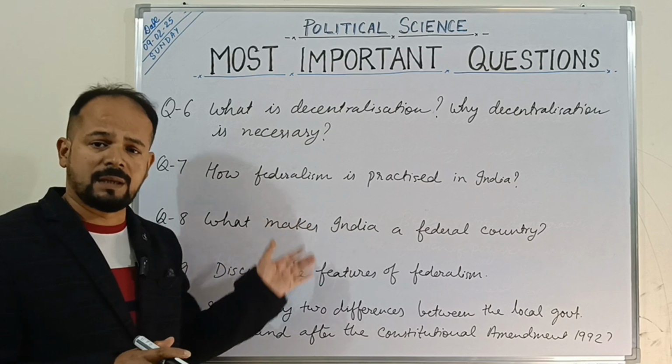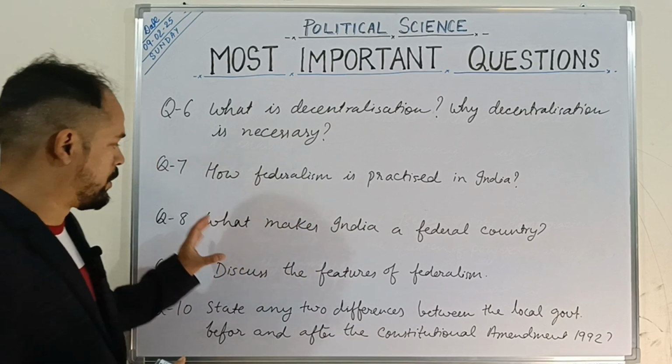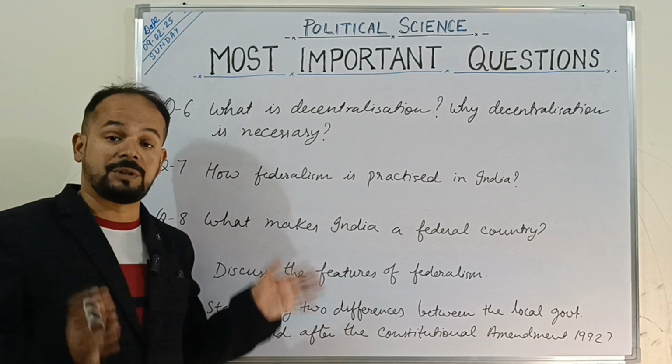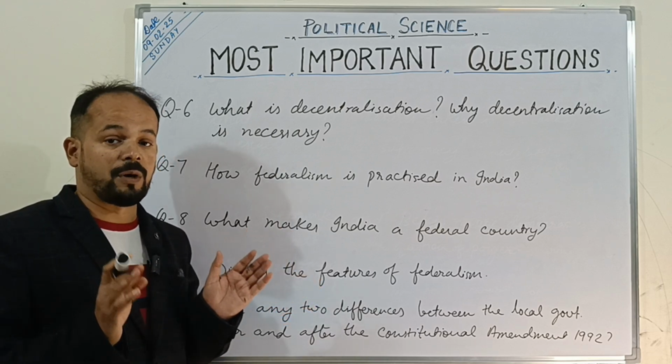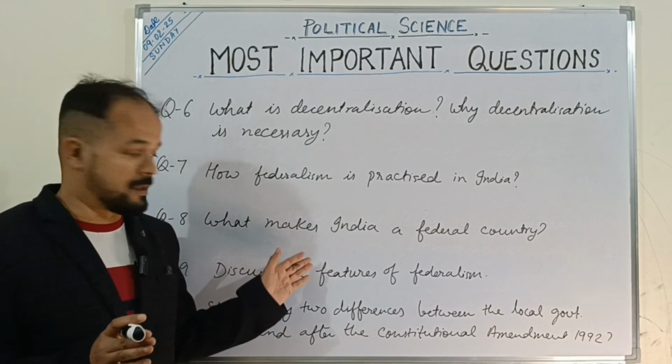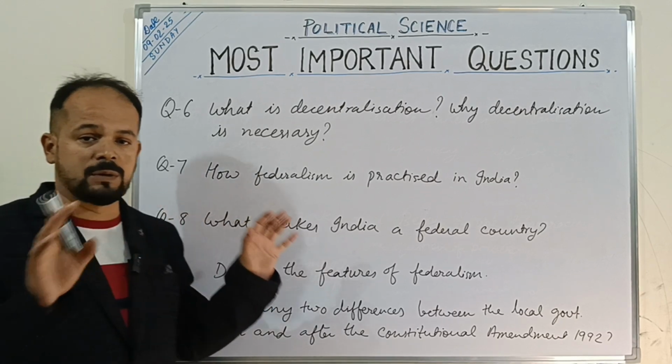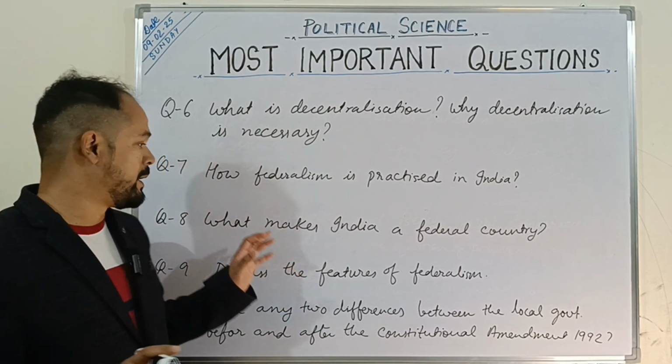Apart from them, we also have the residuary list. We also have to talk about how in our country an independent judiciary is also one of the features of federalism. So we have all those arrangements in our country that make our country a federal country.